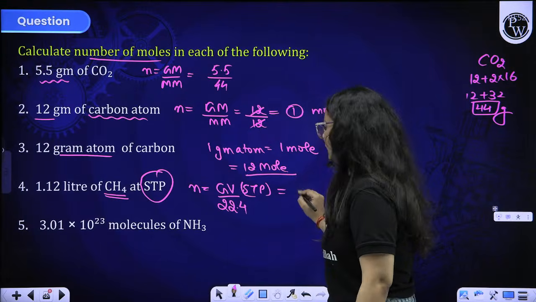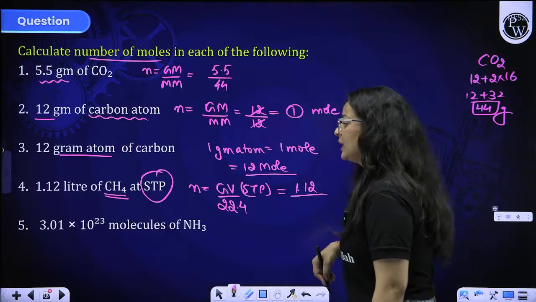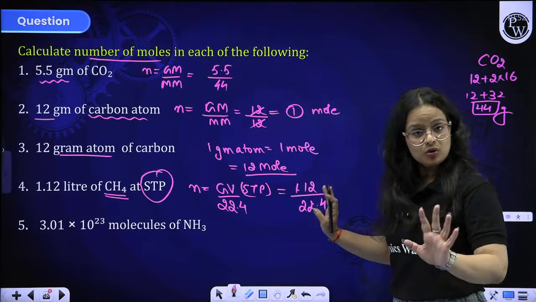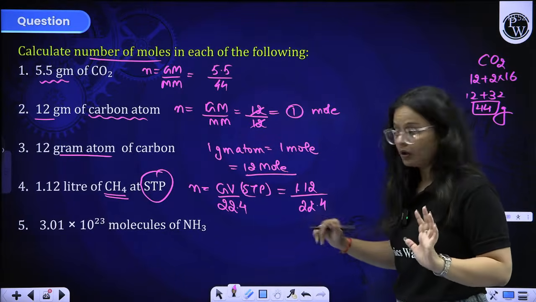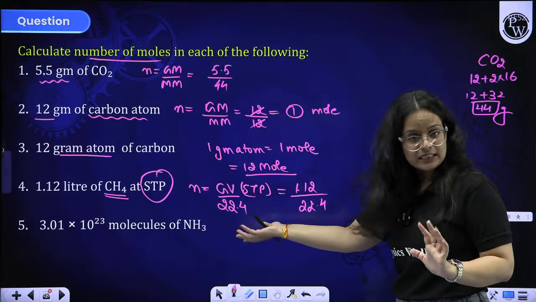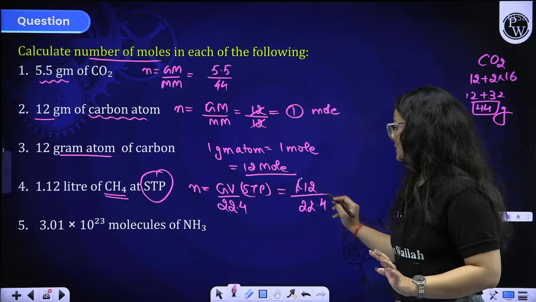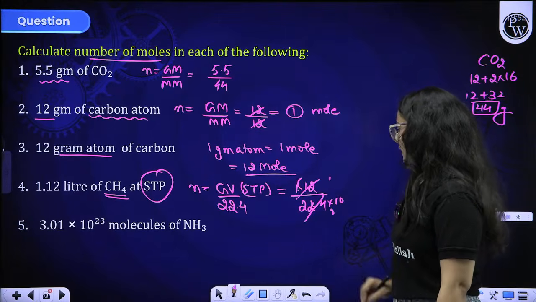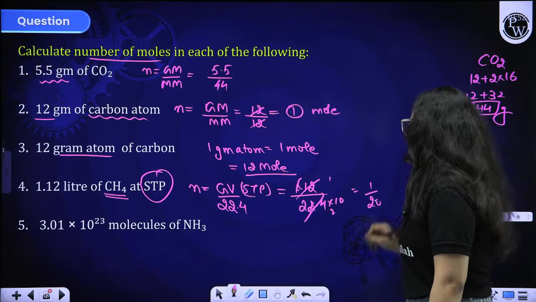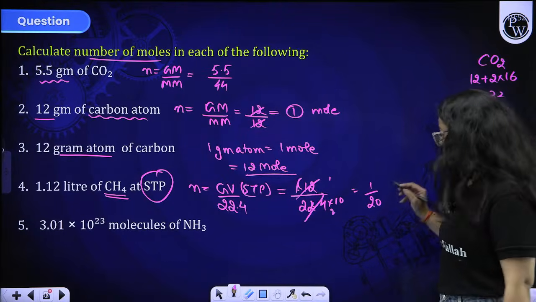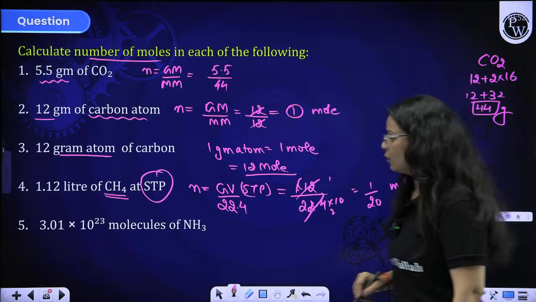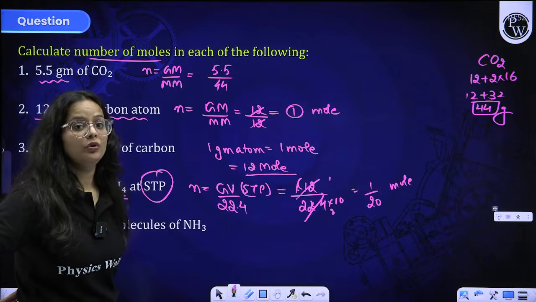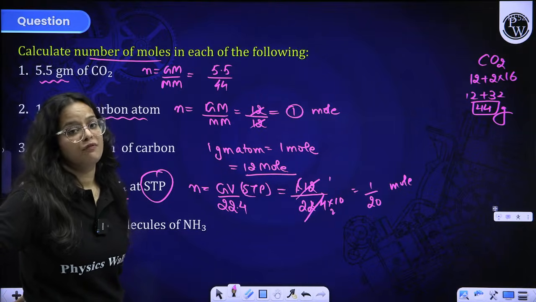So here you will write it out to be 1.12 liter divided by 22.4, irrespective of any other gas. You just have to see whether it is a gas or not. CH4 methane is obviously a gas at STP given to you. So you just have to write it like this, and accordingly it will come out to be 1 by 20. So this is how you have to solve it out. You just have to solve the question of mole in a manner to find out whether the mole relation with mass is given to you, with volume is given to you, or with number of particles given to you.